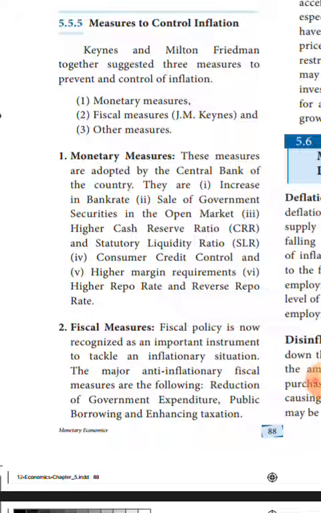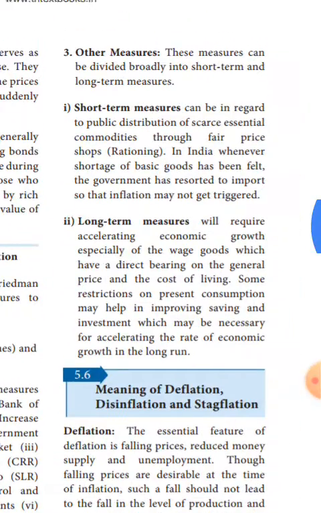Now the next one is what? Other measures. Other measures may be divided into two. One is short-term measures and the other one is long-term measures.